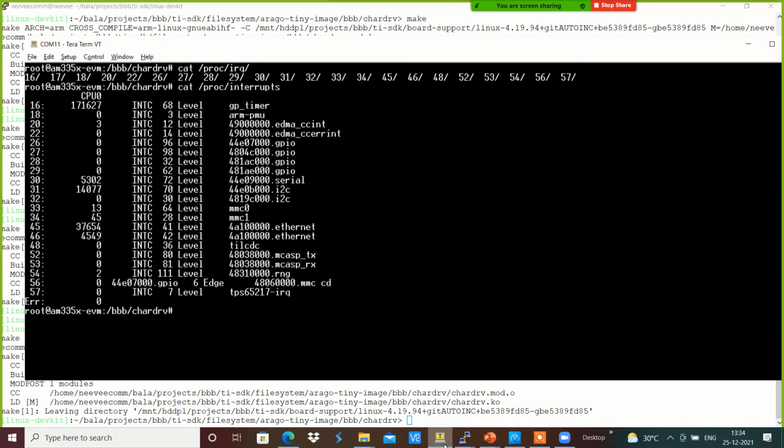Cat /proc/interrupts has something like 16 as the IRQ number. The MMC card has been registered with 56.